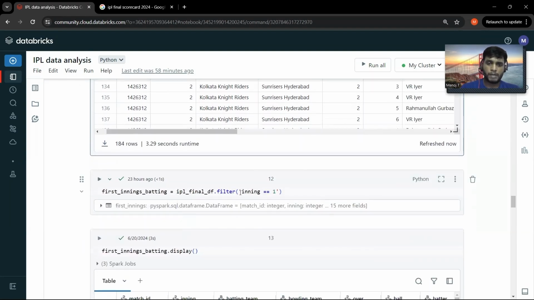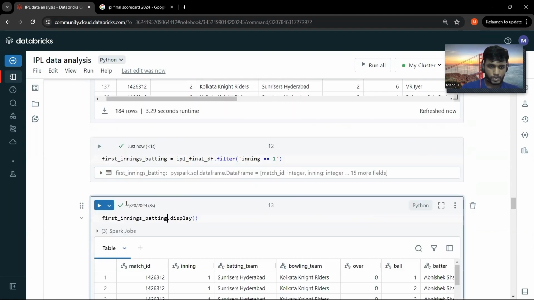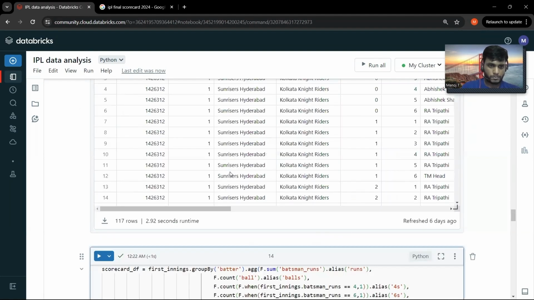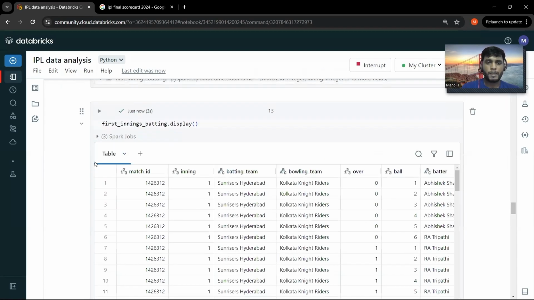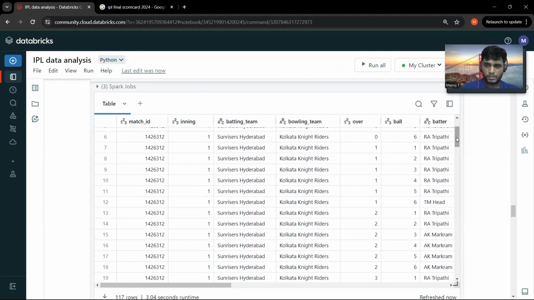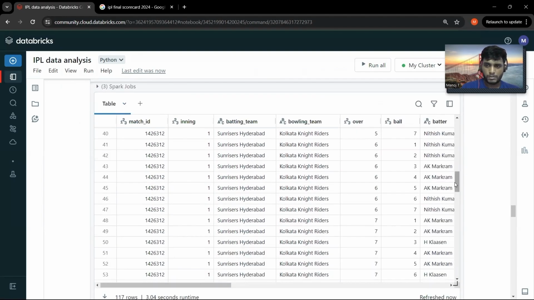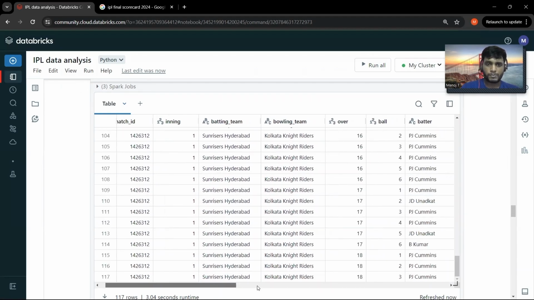So I am filtering the innings as first, and for that I'm creating a new data frame, first innings batting df. Okay, let me keep it as batting itself. So with this I'll probably have only the first innings records. Let me scroll down. Yes, perfect. So we only have this first innings.